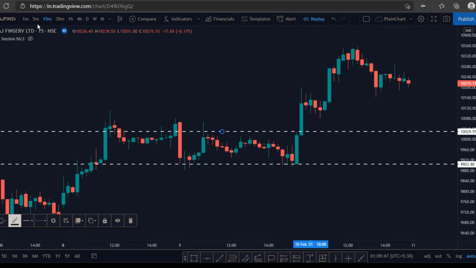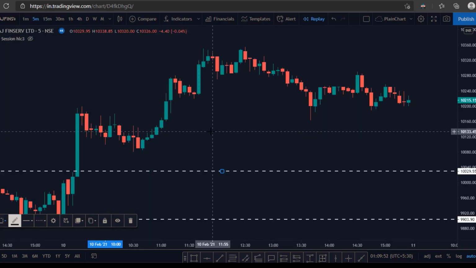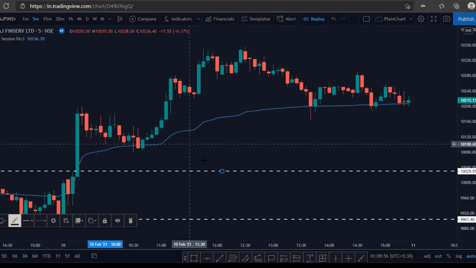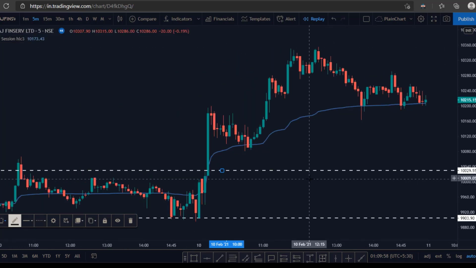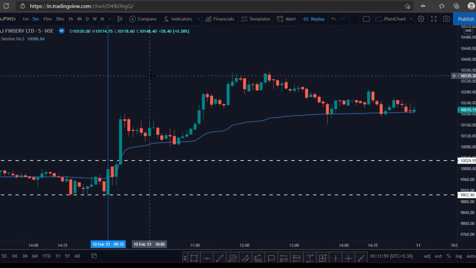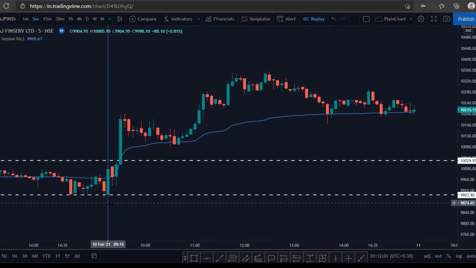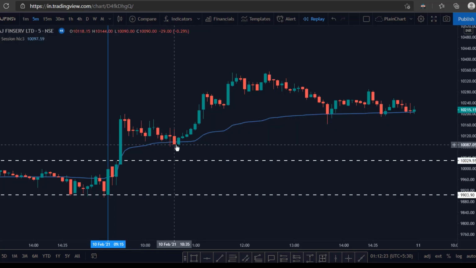Now we will switch over to the 5 minutes chart. Let me enable the VWAP. Let's see how it has fared within intraday. Okay friends, so this is our 5 minutes chart and this is the opening candle that we have marked. As we discussed earlier, we will not be taking the trade as soon as the price breaks above the VWAP line. We will be waiting for the price to come below the VWAP line and then again